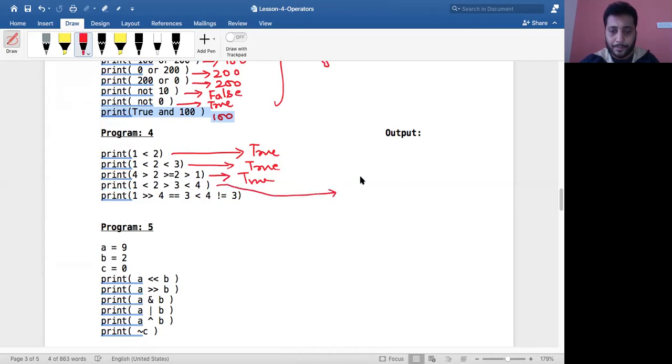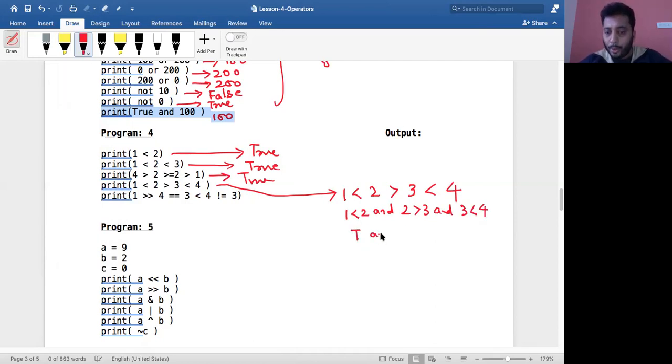This results in 1 less than 2 greater than 3 less than 4. Okay, so how do you basically change this? Can you tell me? It must become 1 less than 2 and 2 greater than 3 and 3 less than 4. So what will happen in this case? 1 less than 2 is true and 2 greater than 3 is false and 3 less than 4 is true, right?